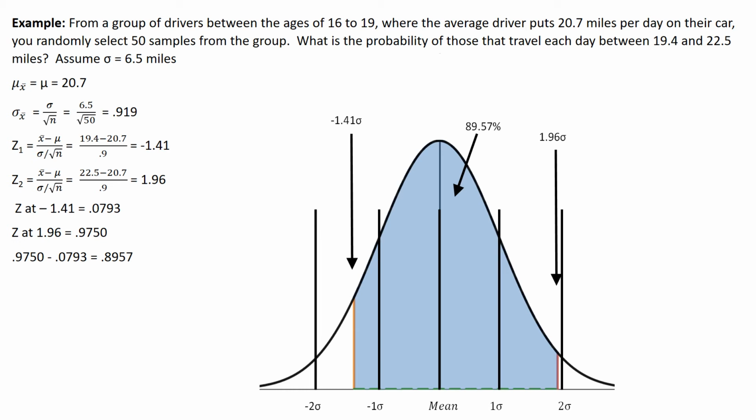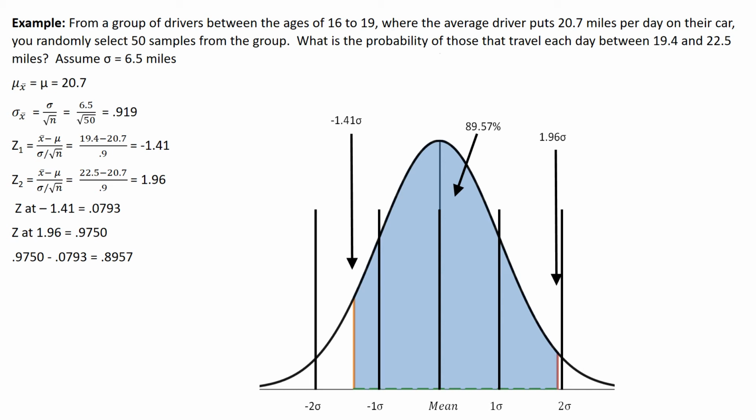Now we can find our z-scores for this sample. My lower z-score is going to come from 19.4 miles, that's the lower end: 19.4 minus 20.7 divided by my sample deviation. This is no different from what we did in Wednesday's class.